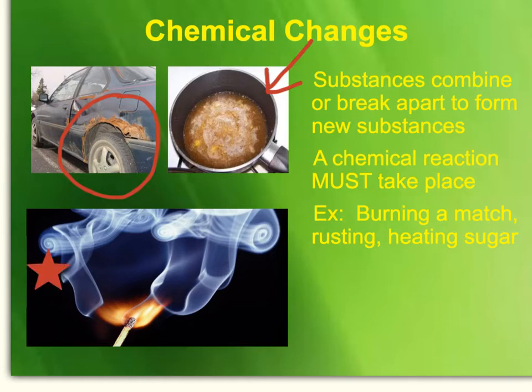Whenever you burn something or you have a fire, let's say we had a fire outside in the courtyard and we all were standing around roasting marshmallows, we could not change the logs in that fire back to wood, right? We now have ash and released carbon dioxide into the air. We can't put those things back together and create a new log. So we have chemically changed that wood.